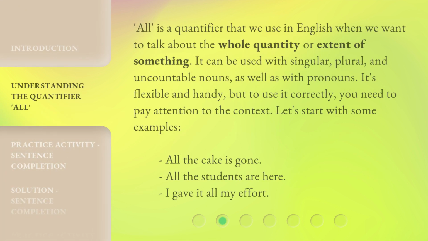All is a quantifier that we use in English when we want to talk about the whole quantity or extent of something. It can be used with singular, plural, and uncountable nouns, as well as with pronouns. It's flexible and handy, but to use it correctly, you need to pay attention to the context. Let's start with some examples.